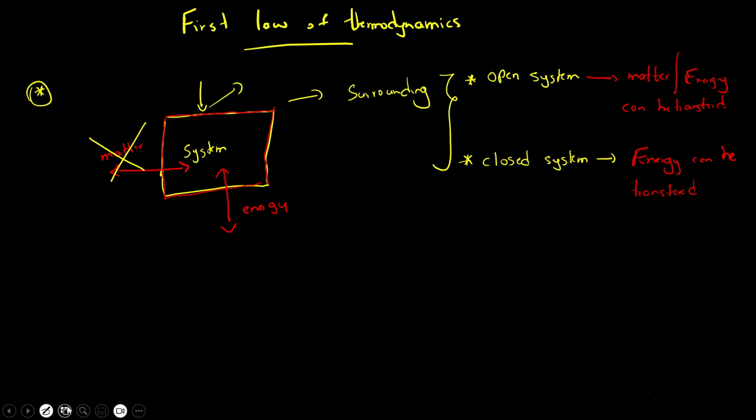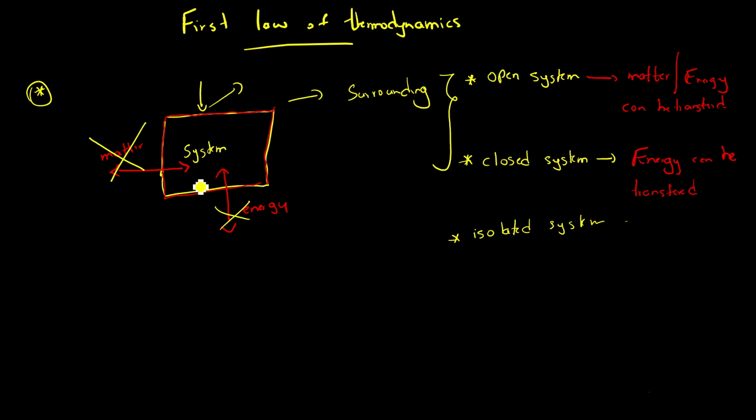And the final one is the isolated system. In this case, both energy and matter can't be transferred. So in an isolated system, the system is completely isolated. It means there are no contacts between the surroundings and the system. Now let's look at why we are talking about such terms.